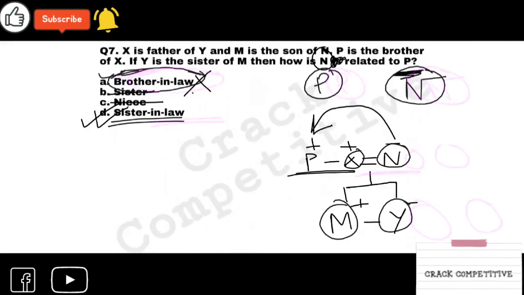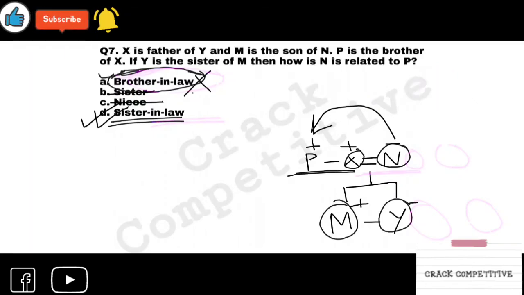Brother-in-law, P and N. So P is related to N. If the question would be how P is related to N, then it's brother-in-law. But the question is, how is N related to P? So it is sister-in-law. That is the right answer.